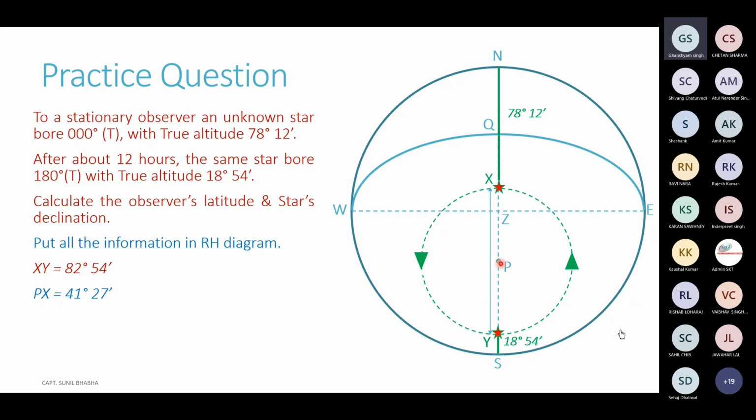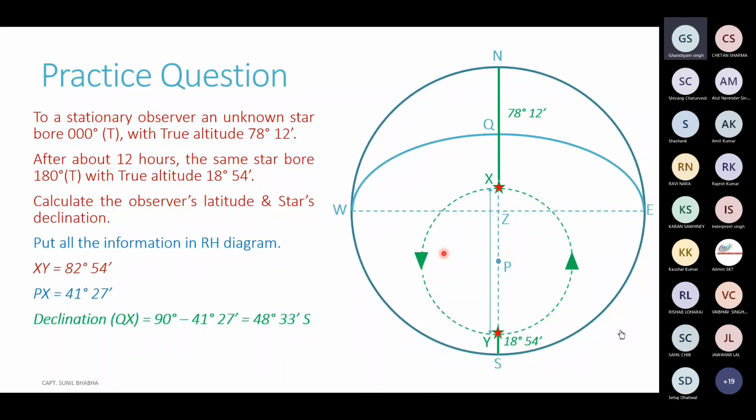Once the pole is there in the diagram, we can also mark off the equinoctial. The point Q of the equinoctial is 90 degrees away from the pole. So we have the pole here, and 90 degrees away from the pole is this point Q on the equinoctial. And we know the equinoctial always passes through the east and west points. So joining W, Q, and E, we can mark off the equinoctial in our diagram. Now we know the polar distance PX, we have calculated it as half the diameter. It is 41°27'.